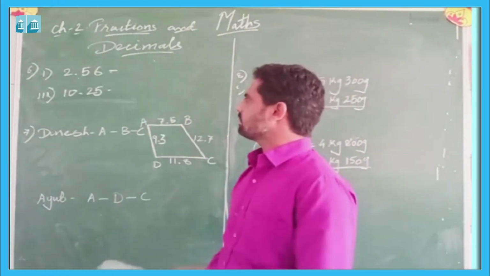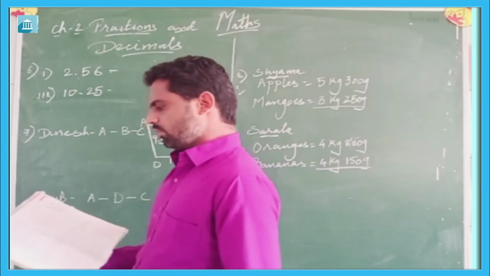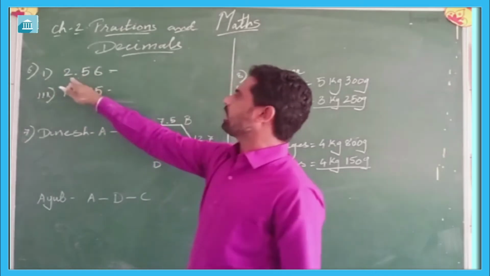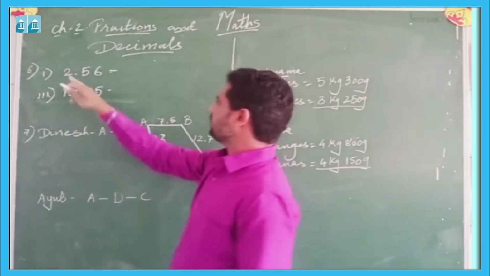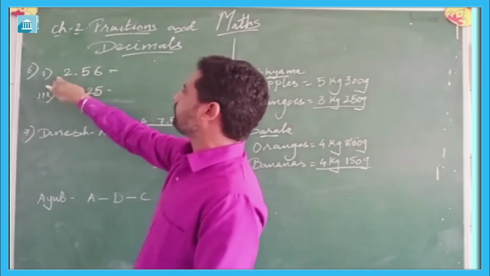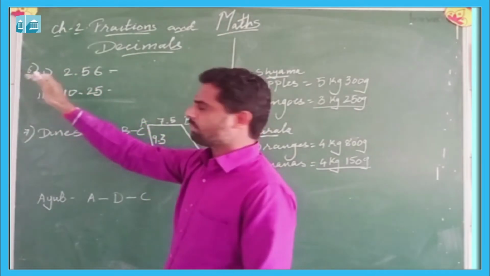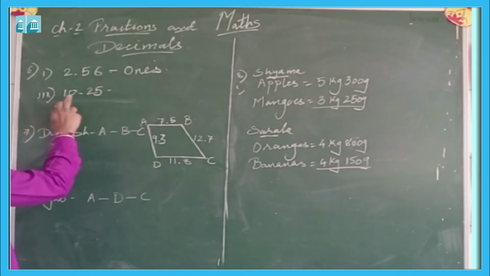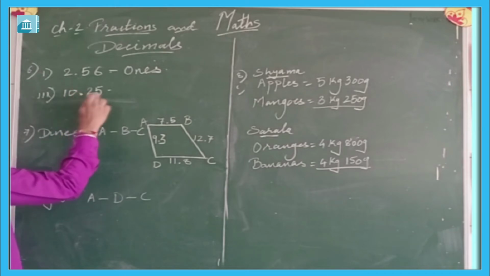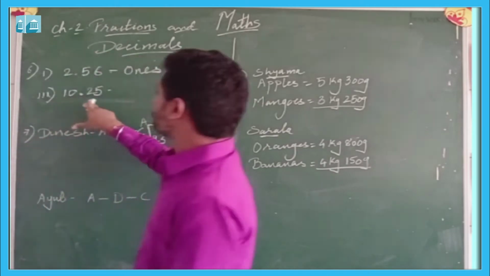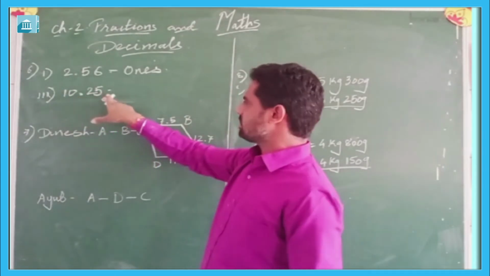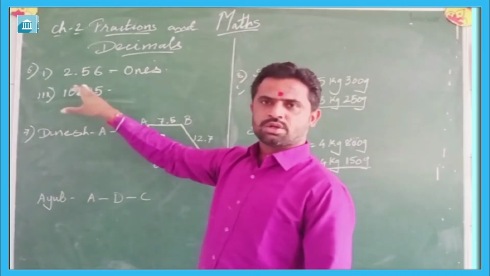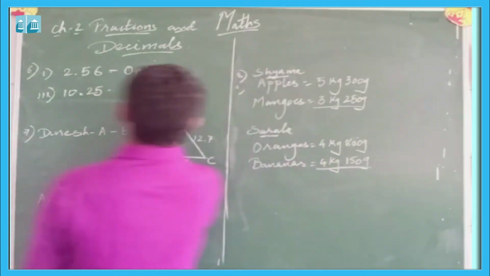Now question number 6 is write the place value of 2 in the following decimal number. Now we have to find out the place value of 2 in this decimal. Here 2.56, the place value of 2 is, here 2 is just before the decimal point, so the place value of 2 is 1. Now here 10.25, so the place value of 2 will be, here 2 is after decimal point, and after decimal point whatever number is there, the place value is 10, so the place value of 2 will be 10.